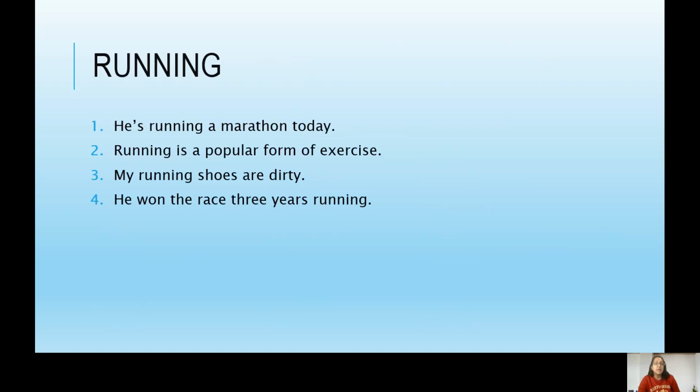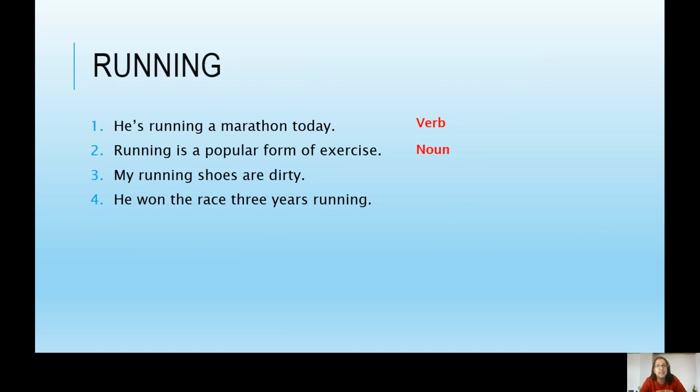Let's have a look at this word. For example, running. Look at these 4 sentences. What part of speech is running in each of these 4 sentences? Is it the same part of speech or is it different? Let's see. In the first sentence, running is a verb. He is running a marathon today. Running is the lexical verb, the main verb. Is is the auxiliary verb.